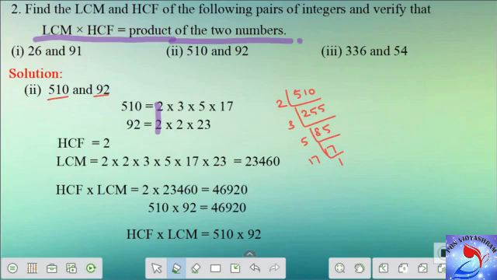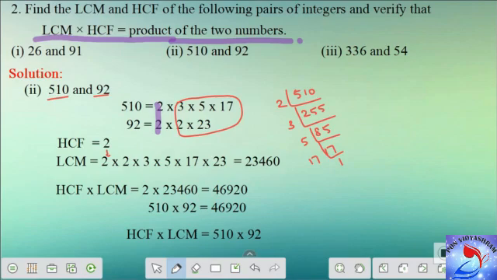Let's move on to find the LCM from this prime factorization. So we already have our HCF. So let's start with the HCF here. The first 2, let us put it here. Let us write the HCF. There is a first common factor which is also a multiple here. Then with the remaining factors, that is we have 3 into 5 into 17 and 2 and 23. We don't have anything common in these two. So let us write everything here and multiply. That gives you your LCM, that is your least common multiple.